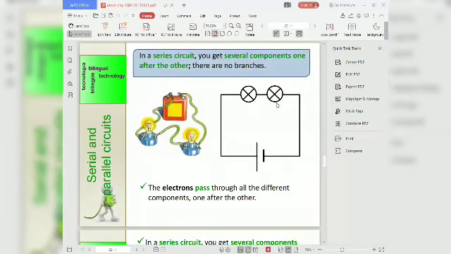This is the series circuit. In a series circuit, we get several components one after another. There are no branches. The electrons pass through all the different components one after another.